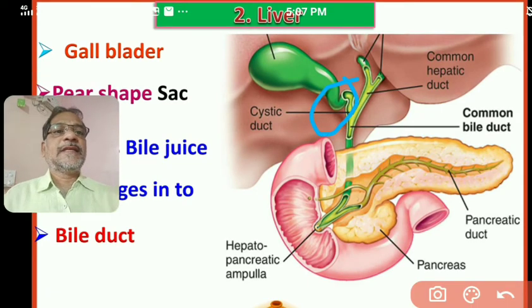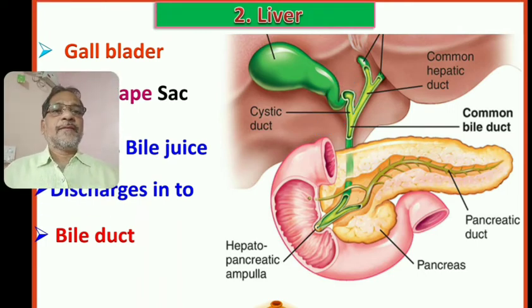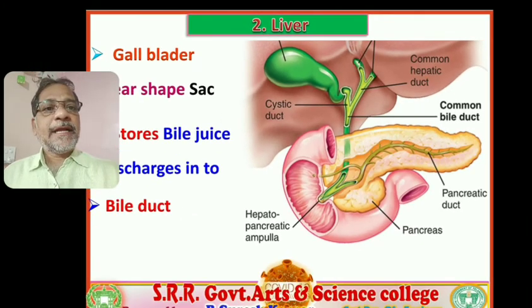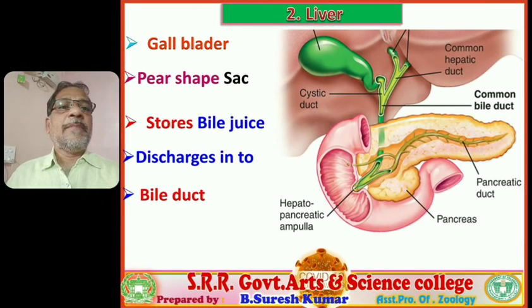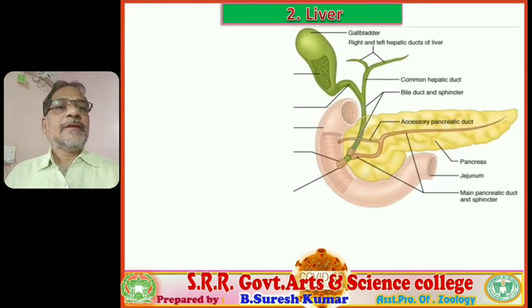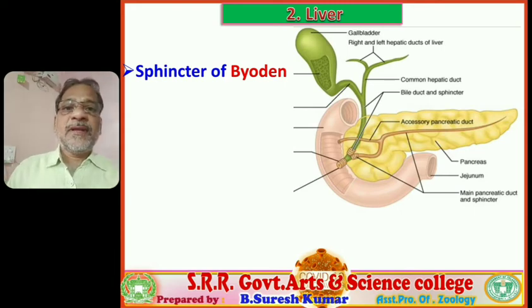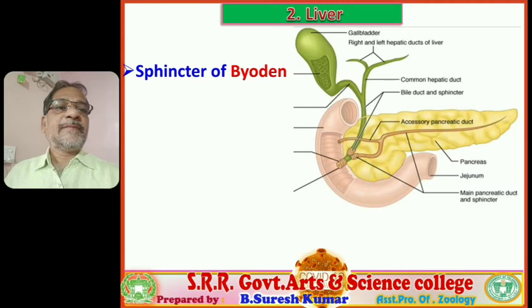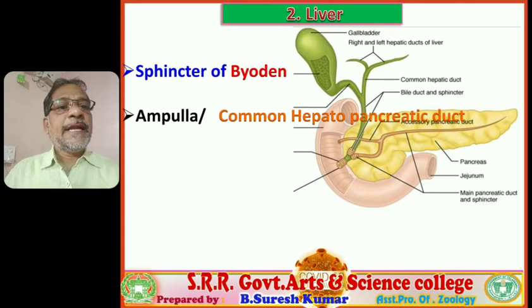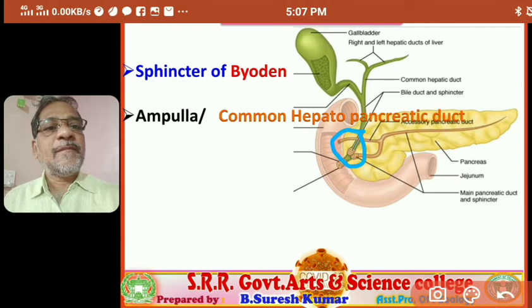Followed? This is the cystic duct. This cystic duct is going to fuse with the common hepatic duct and forms the bile duct. So this is the bile duct. Next, that bile duct at its terminal end is guarded by a sphincter. The sphincter is called the sphincter of Boyden. And next, you observe the sphincter of Boyden here. So this is the sphincter of Boyden.